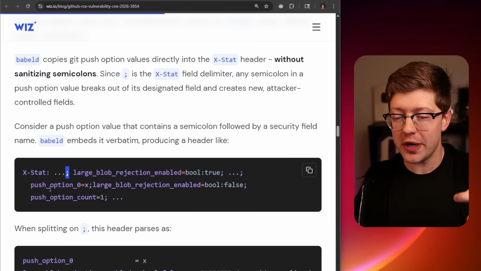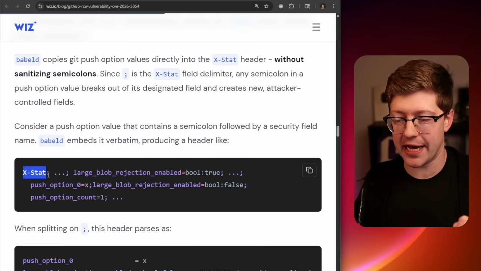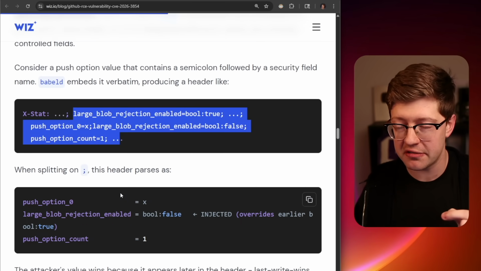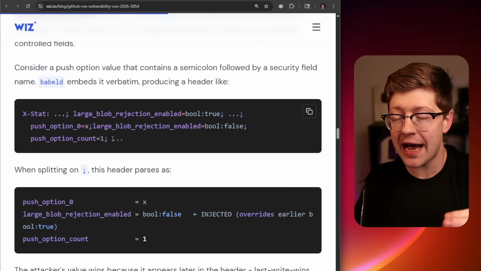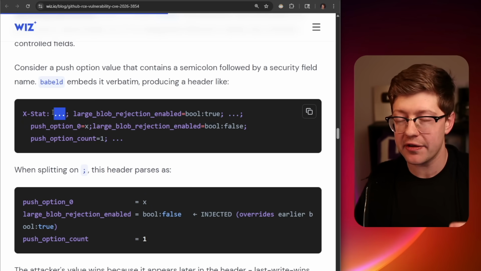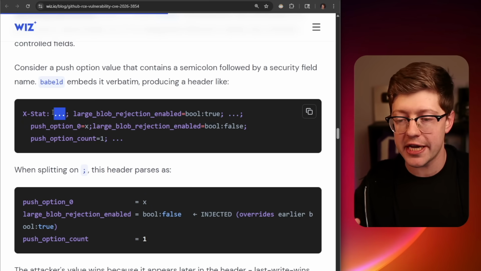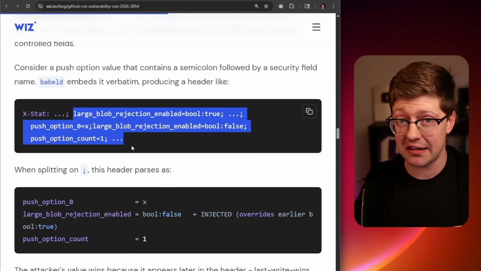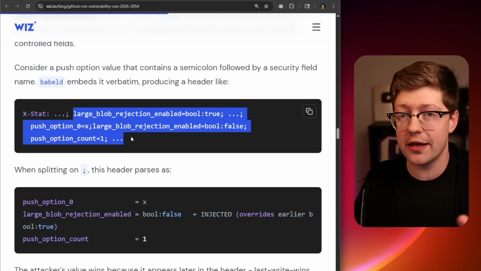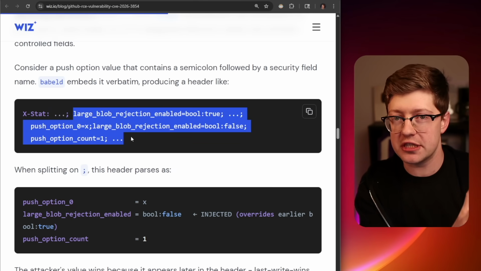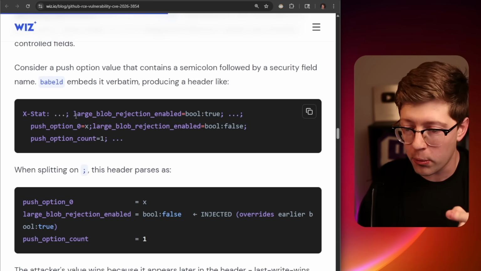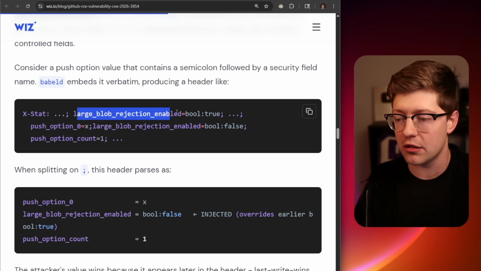Well, what you can do is insert into the X-Stat header a series of push options that contain semicolons, and now content that's supposed to arrive in the X-Stat header, an area that contains untrusted user data, can appear outside of the X-Stat header, allowing it to look like it comes authoritatively from the babeld server. The example here is that normally what you're not allowed to do is commit large blobs.